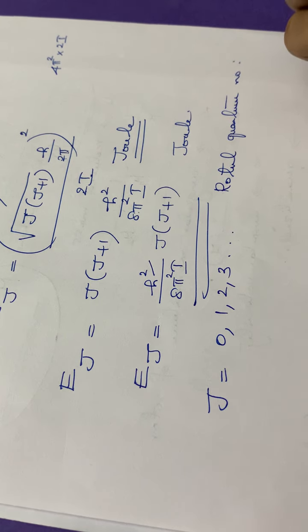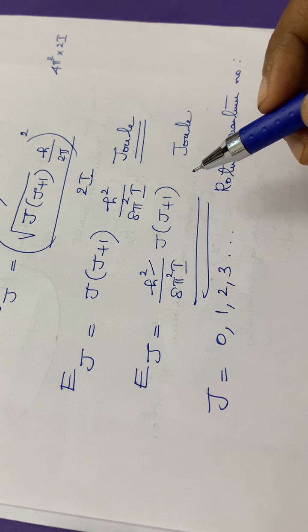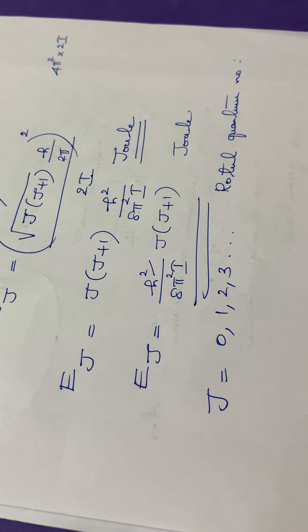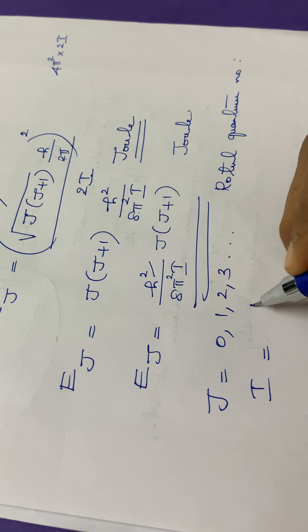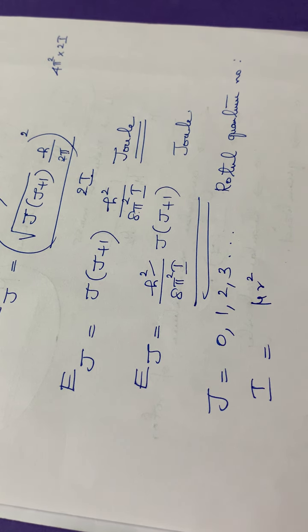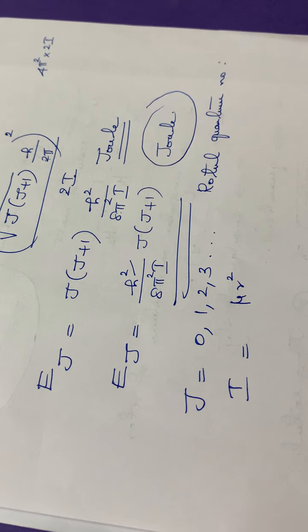What is h? h is the Planck's constant, 6.63 into 10 raised to minus 34 joule seconds. Then I is the moment of inertia, and I can be calculated by the formula I is equal to mu r square, where mu is the reduced mass. So this much you have to study. This is the energy corresponding to a rigid diatomic rotor in terms of joules.